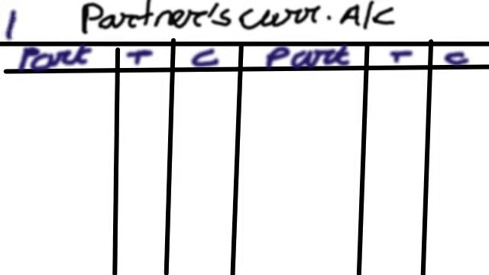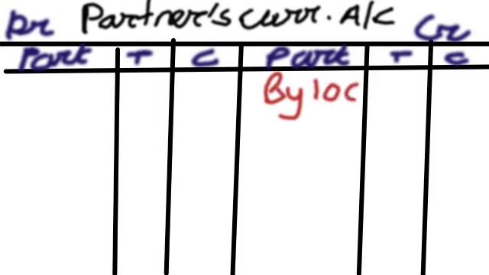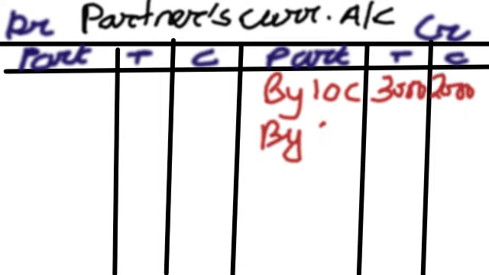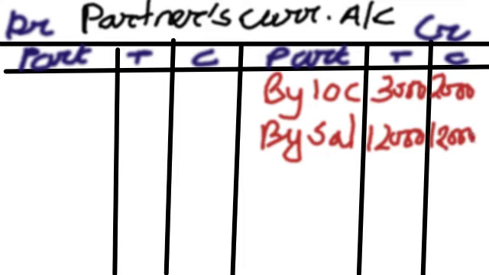Next we prepare the partners' current account. The pro forma is the same as we prepared in the partners' capital account. So the balance of the partners' current account is not given. Directly we transfer here interest on capital, which is given 5% for Tripathi and Chauhan. So after calculating, you see we are getting here 3,000 and 2,000 respectively. Then we write salary, which is given 1,000 rupees per month. So we are preparing the account on a yearly basis. So 1,000 into 12, we have to write here 12,000 for Tripathi and 12,000 for Chauhan.